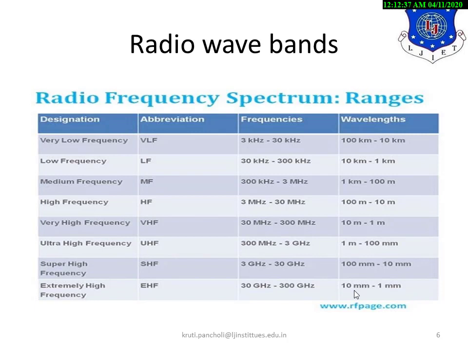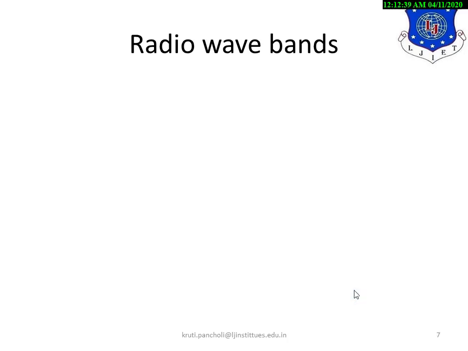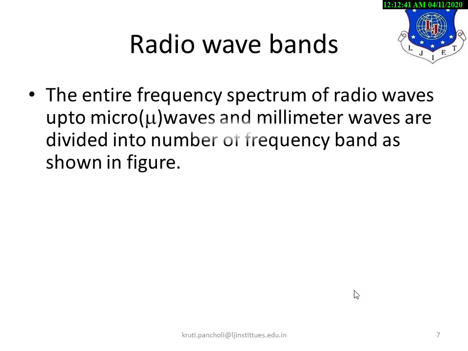Now, according to these frequency ranges, the entire frequency spectrum of radio waves up to microwaves and millimeter waves is divided into a number of frequency bands.